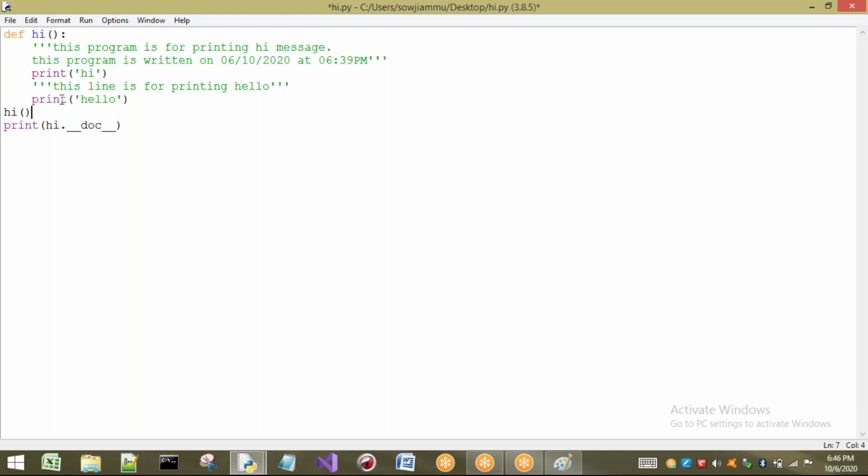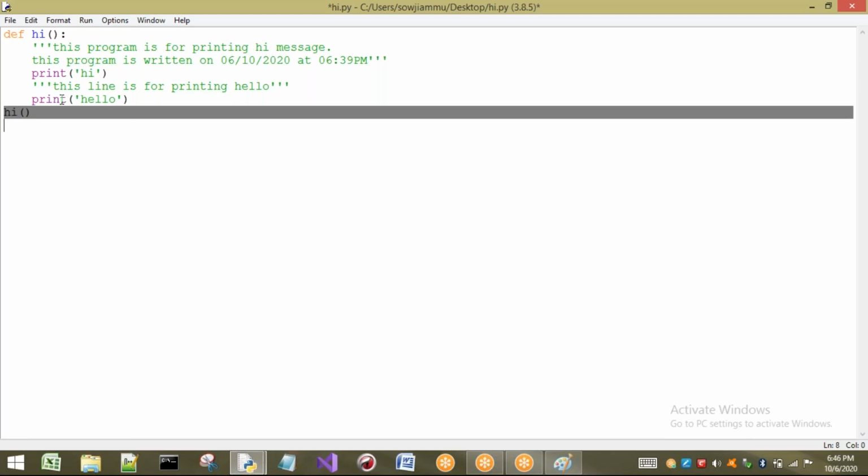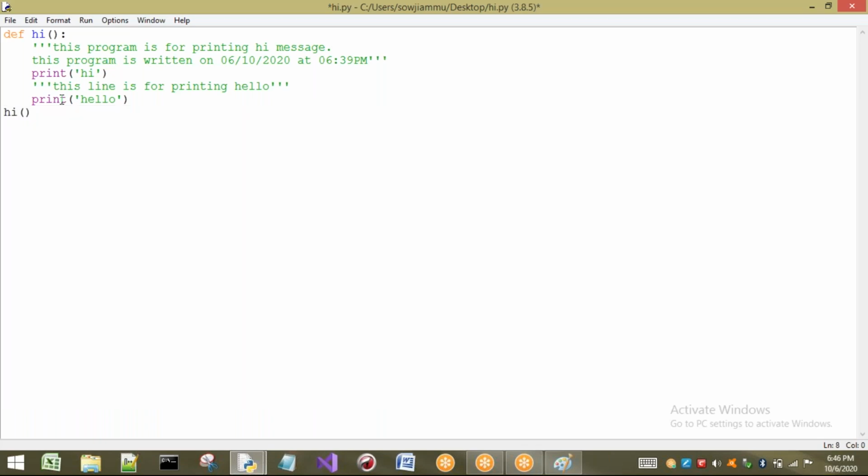Now here I want to show what is the advantage of these functions. That is reusability. See here, I want to print hi and hello once, so I will write it here. If I want to print hi and hello next time, what happens? Generally, if I use print statements, two statements, hi hello has to be written once, and written twice again. But here I'm just calling hi. By calling this hi, two lines are going to be printed.